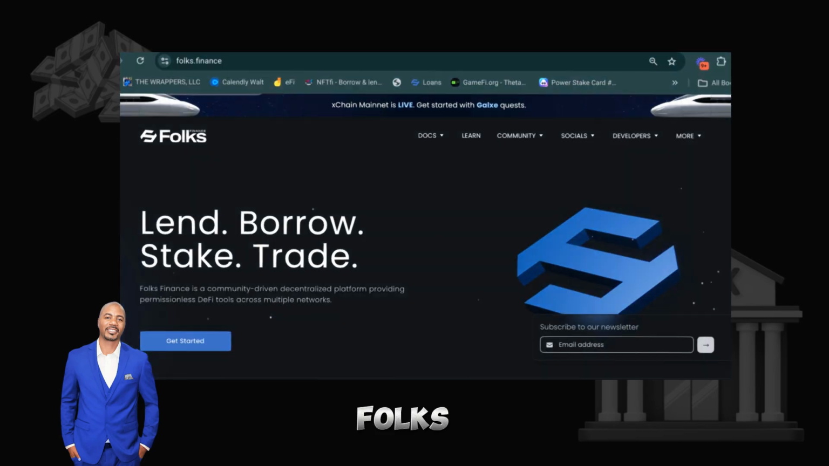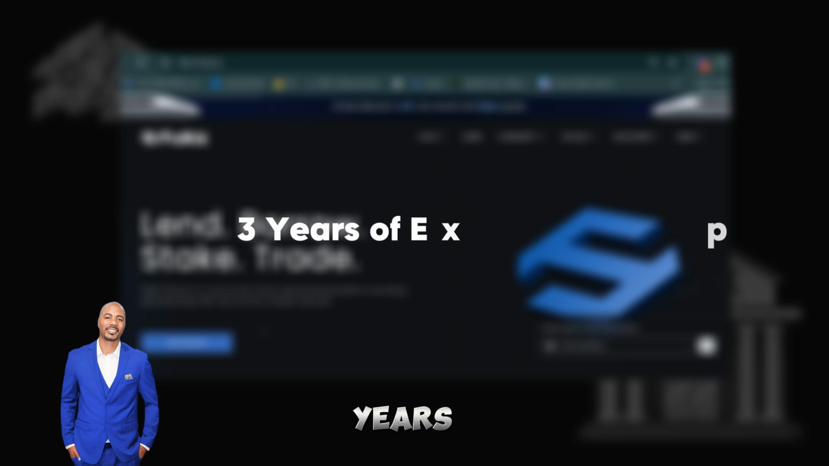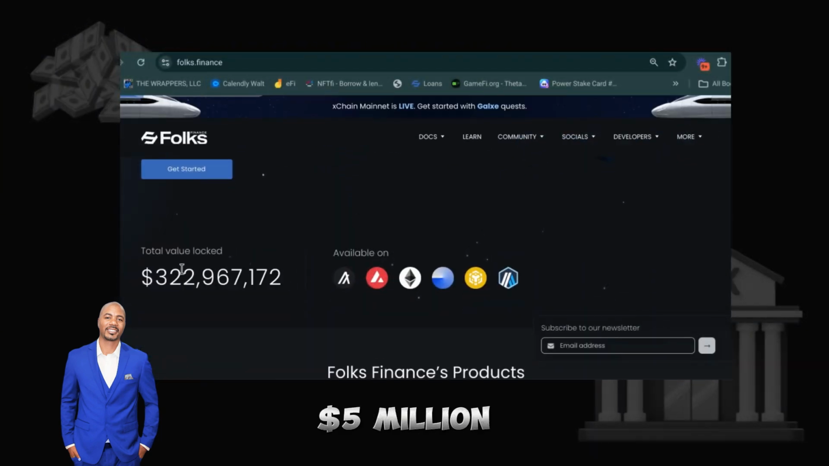All right, so this is Folks Finance. This is a decentralized platform, a decentralized application. I've personally been using this platform for about 3 years now, and I've seen it grow from literally $5 million in total value locked. Now it has $322 million locked, right? And you can use it on multiple blockchains, different networks.